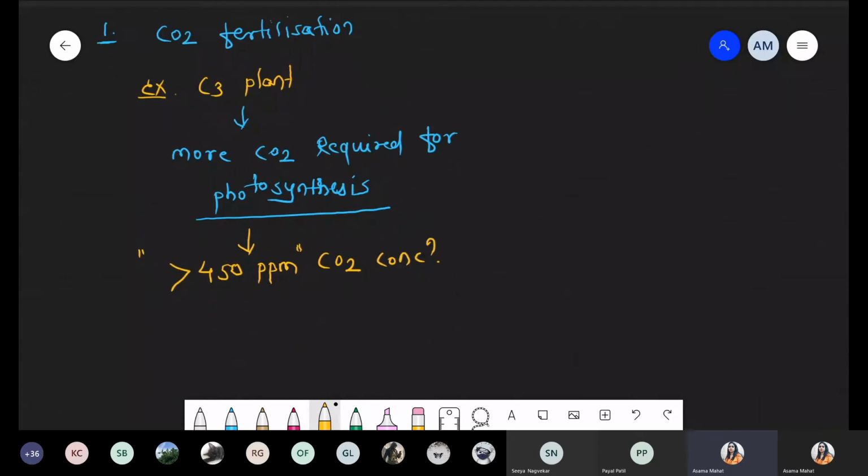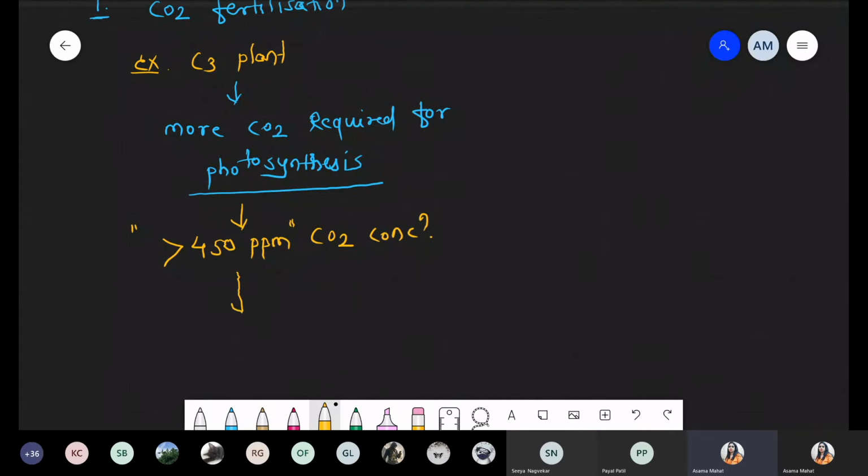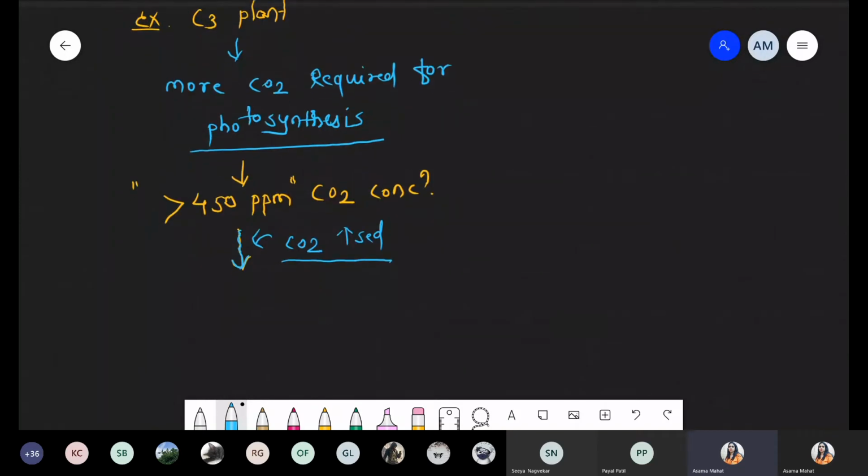Because CO2 concentration is increased, and due to addition of this more CO2, now overall photosynthetic activity gets increased. If more CO2, more photosynthesis. Only for C3 plant.